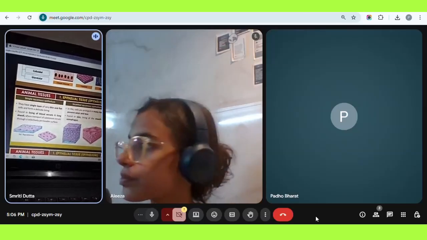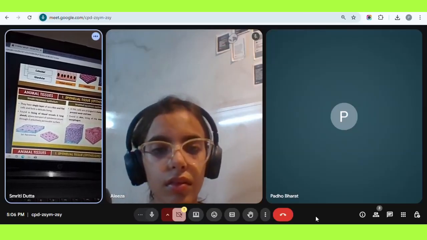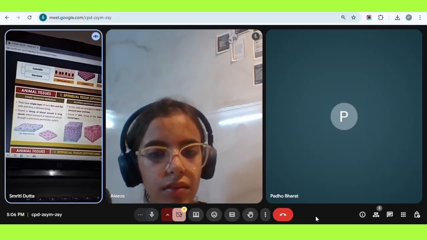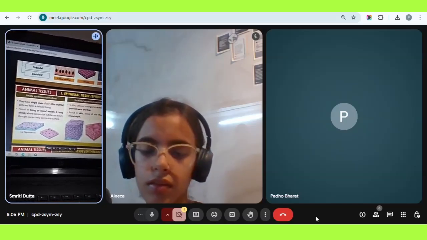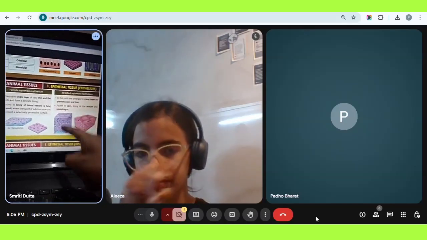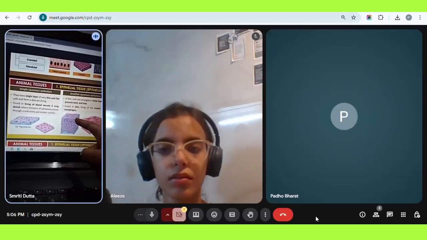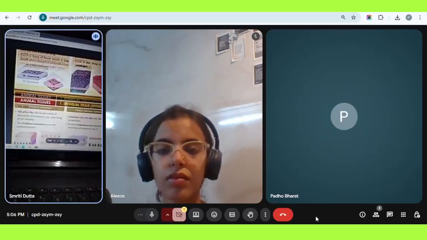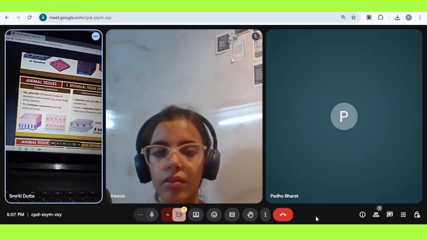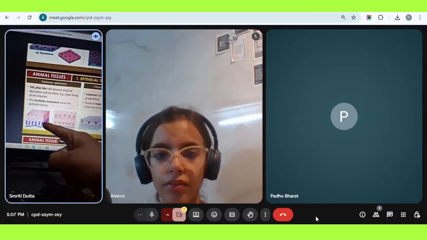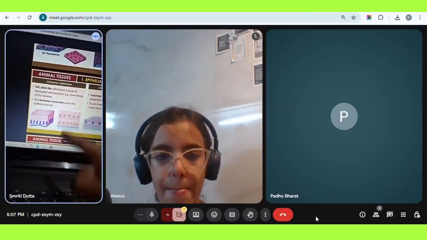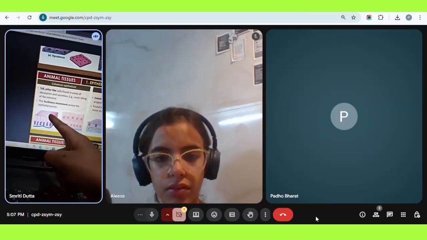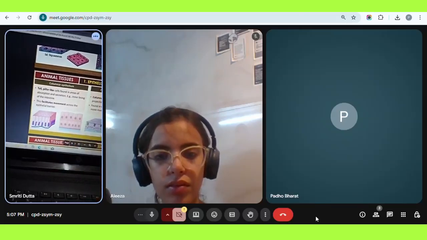So, simple squamous is a very flat and thin layer of cells. These are present in the lungs where the diffusion of gases occurs. Okay? And this is stratified squamous. This stratified means layers of cells. This is present in the skin and in the lining of the mouth. So these are two types of epithelial tissues. Now we have columnar epithelium. These are column-like cells, as you can see, long and tall columns. This is present in the inner lining of the intestine. Do you know why these are tall? Because these help in absorption and secretion.